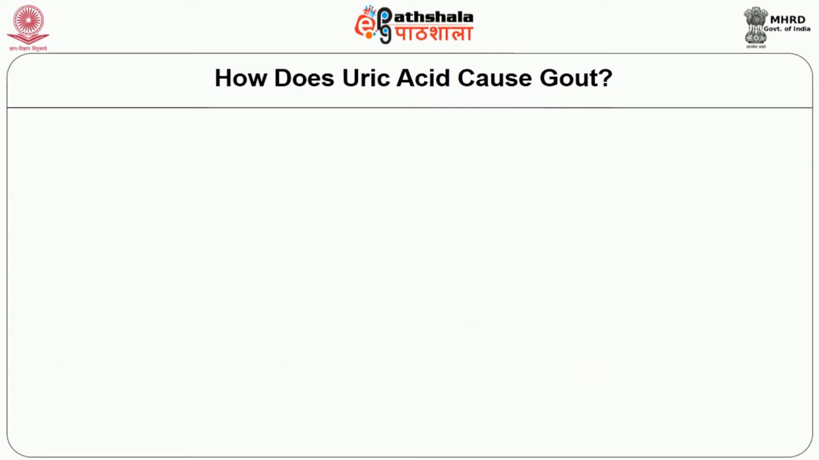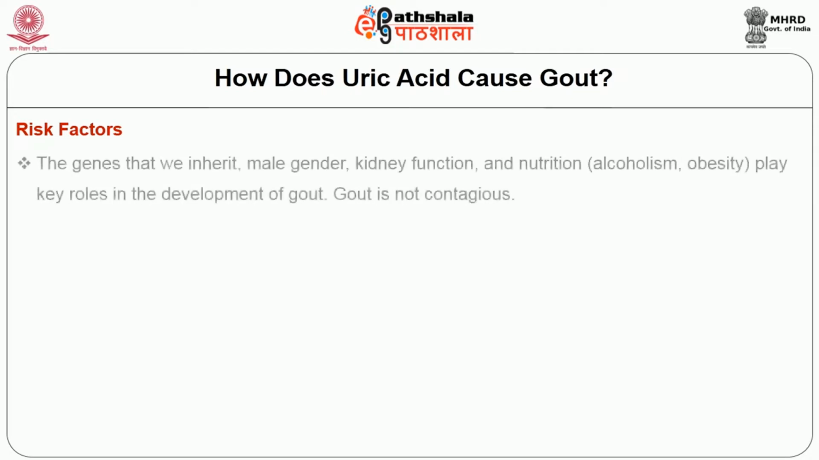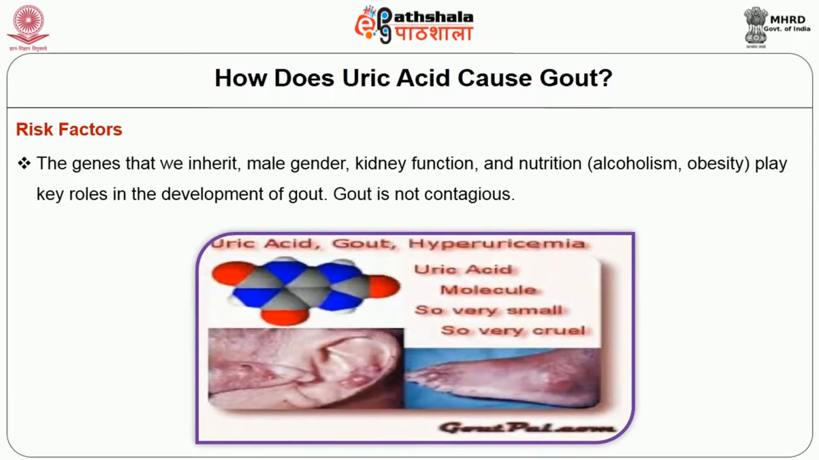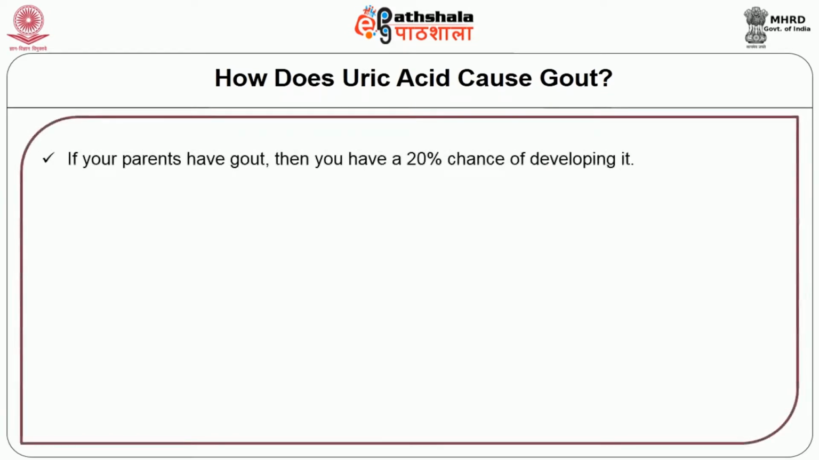Now, let us learn the risk factors of gout. The genes that we inherit, the male gender, kidney functions and nutrition, that is whether the person is alcoholic or obese, also matter. They play a key role in the development of gout. Gout is not contagious, one has to remember this. But if your parents have gout, then you have a 20% chance of developing it.